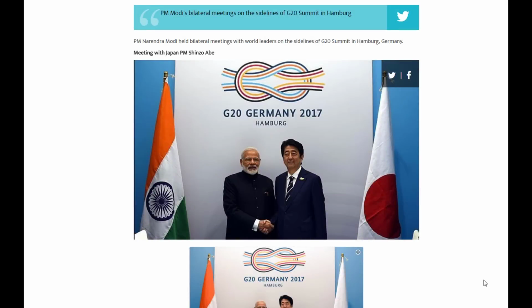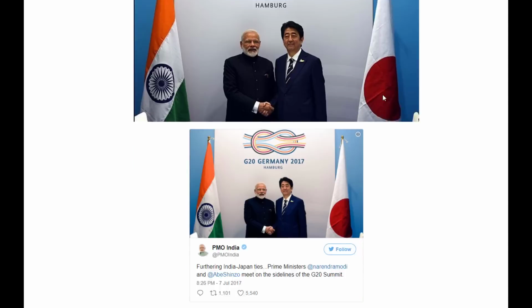Now over here we have the list of all the bilateral meetings on the sidelines of the G20 summit. First of all, let's talk about the meeting between Prime Minister Narendra Modi and PM Shinzo Abe. Not a lot was discussed in this meeting. Both the leaders pretty much talked about the Malabar naval exercise that will begin from July 10th in the Bay of Bengal. The Malabar naval exercise will involve the US, Japan and India, and is of great concern to China. China is quite concerned about that.